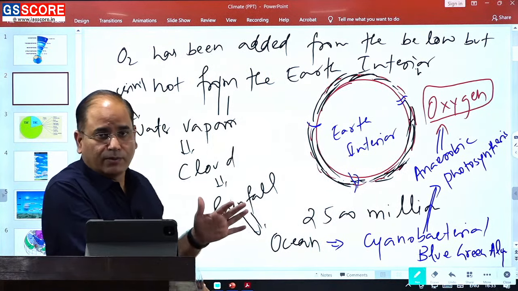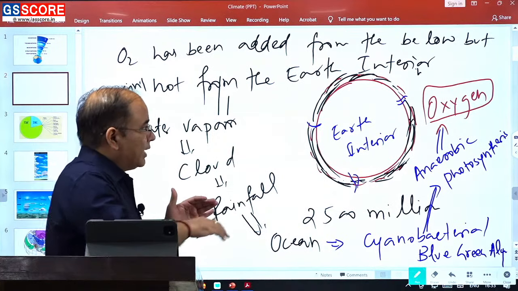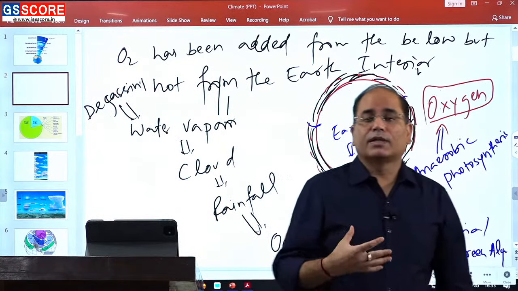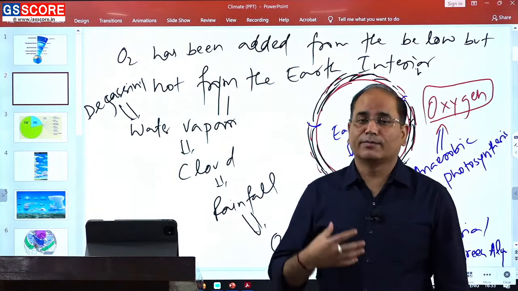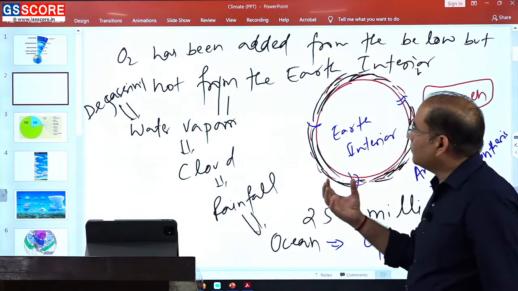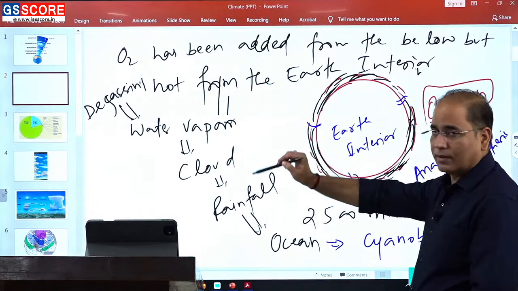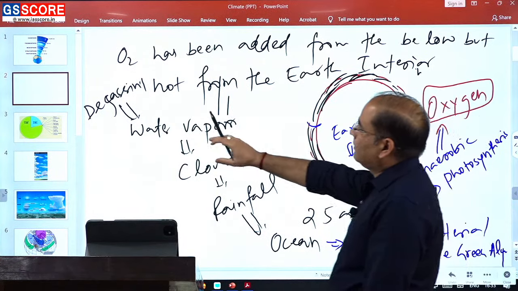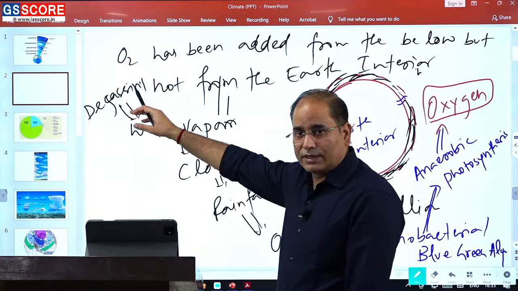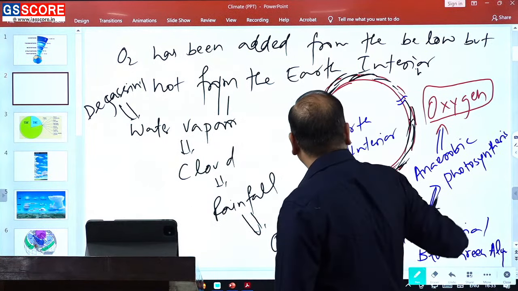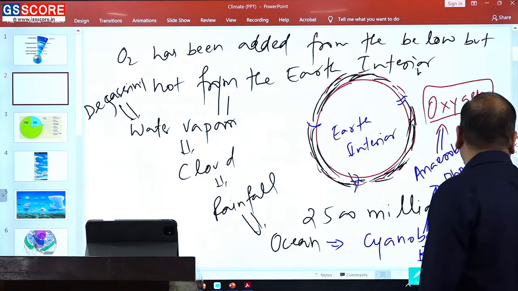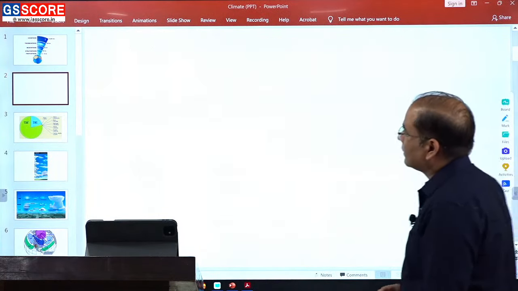So this is the process by which some of the components of the atmosphere were added. Through degassing most of the gases and materials were added, but not the oxygen. Oxygen was added to our atmosphere later on, through this process. So remember this process of how our oxygen was added.